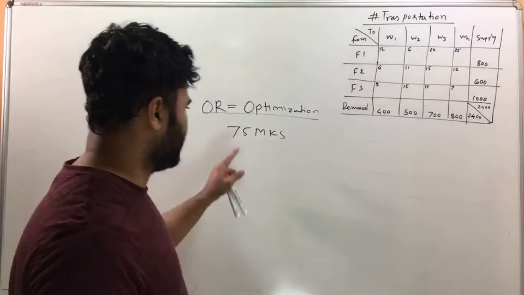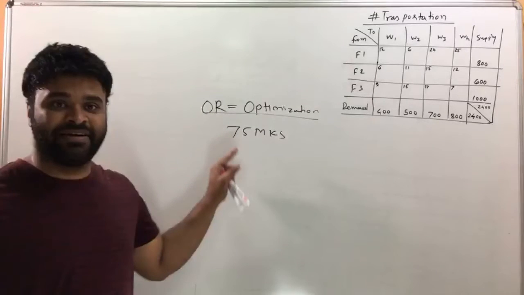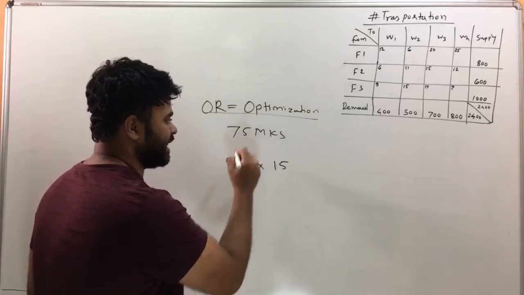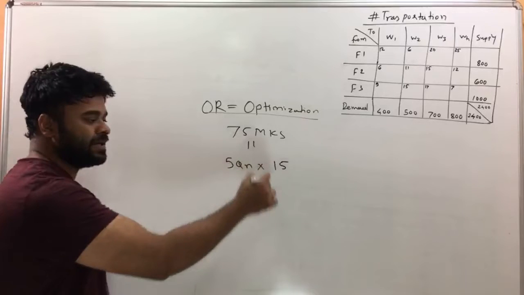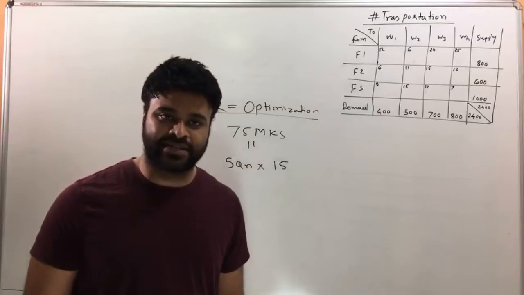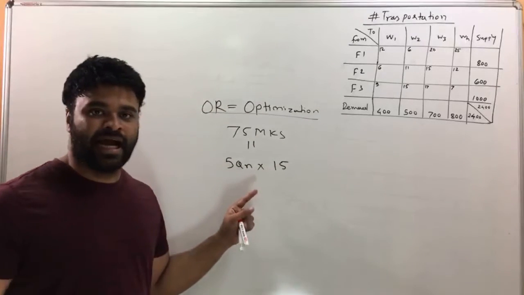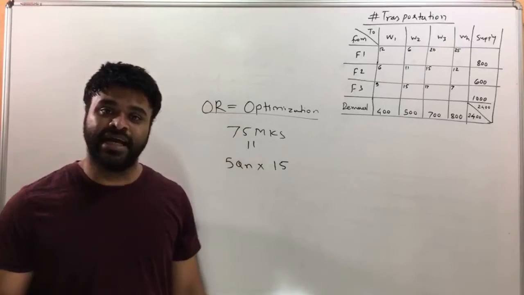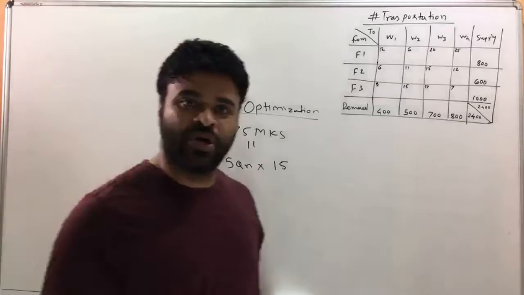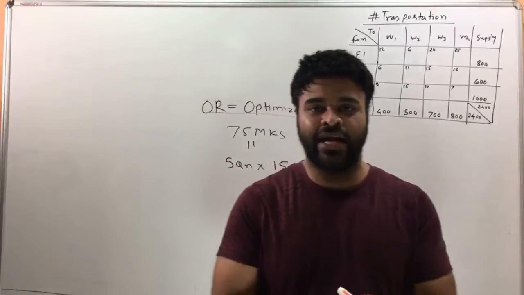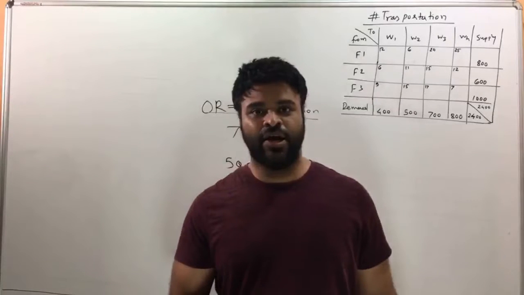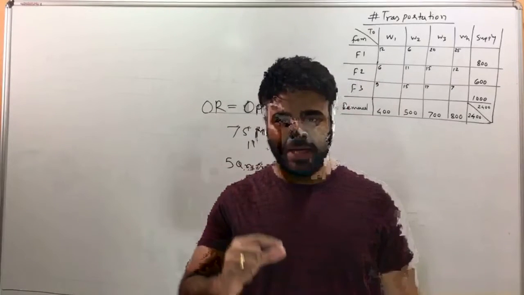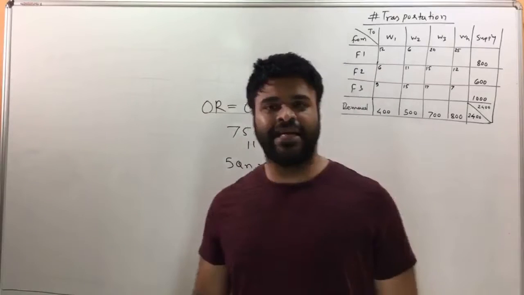So the total is 75 marks, and you have five questions of 15 marks each, which is how you're going to get the 75 marks. In today's lecture, we will address one of the questions, and the chapter for these questions is going to be transportation and assignment. It is very ambitious to cover 2 chapters of a subject like OR in like 2 hours, so I'm just going to keep it to the point. Now let's get started.